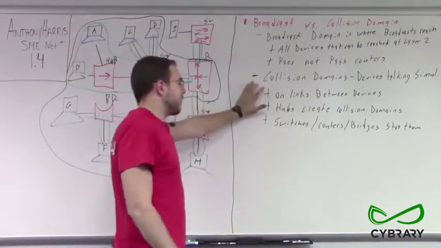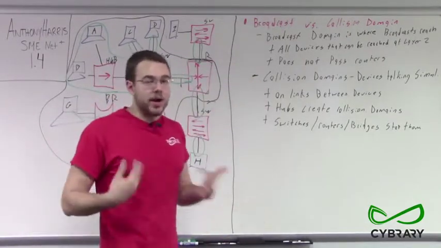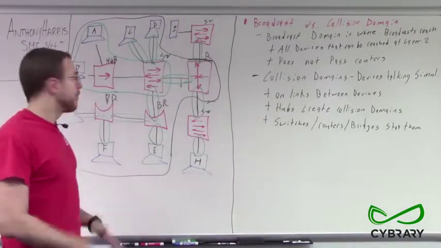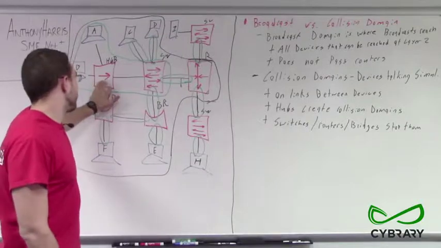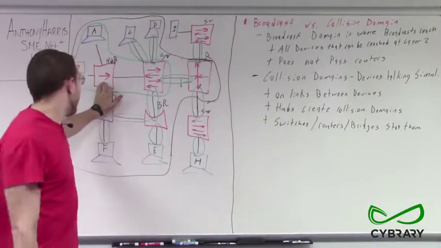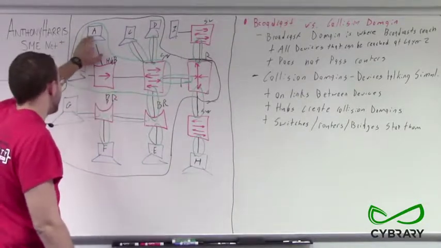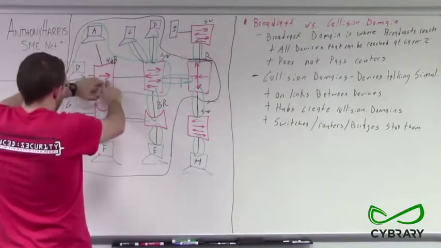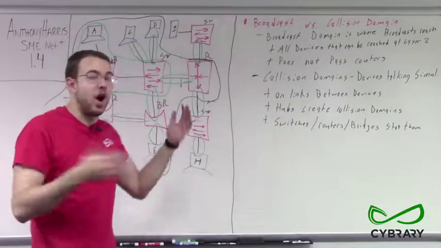And then collision domains: if two devices are talking simultaneously, will there be a collision of data? Hubs create larger collision domains because they forward packets to everybody. If computer A is talking at the same time as the switch, that data is going to get to the switch, and then there's going to be collisions as they're trying to talk.